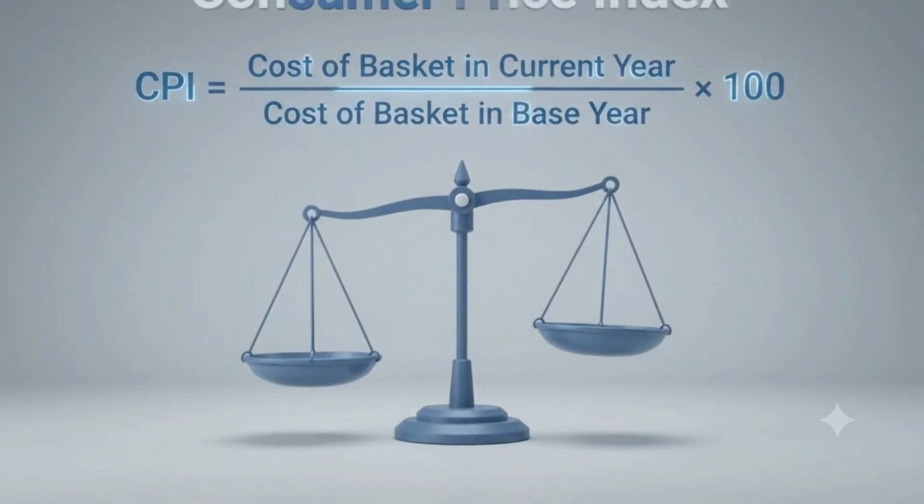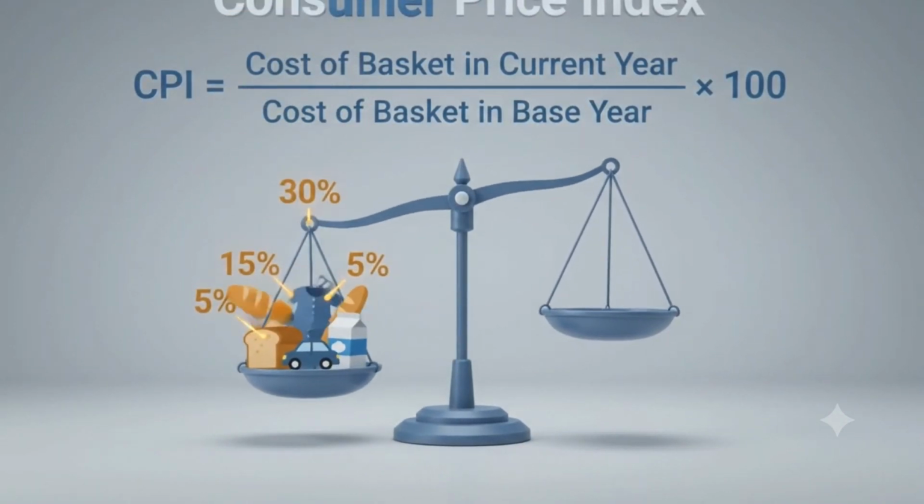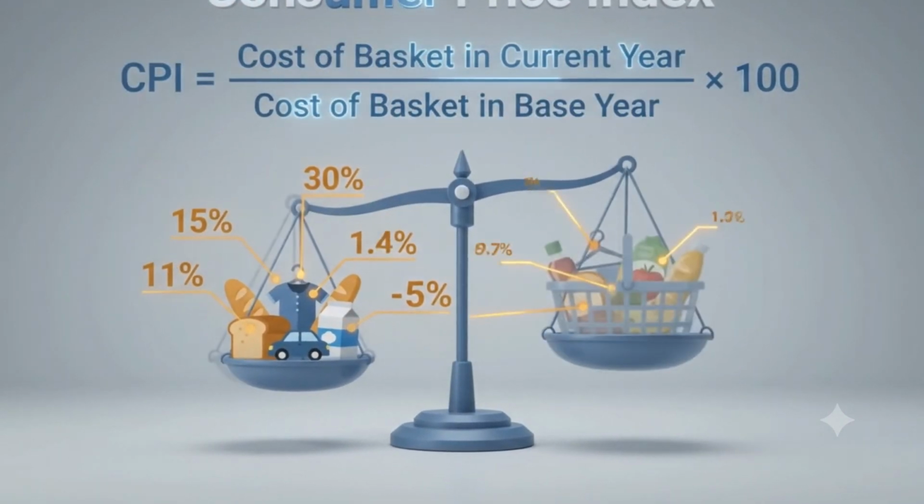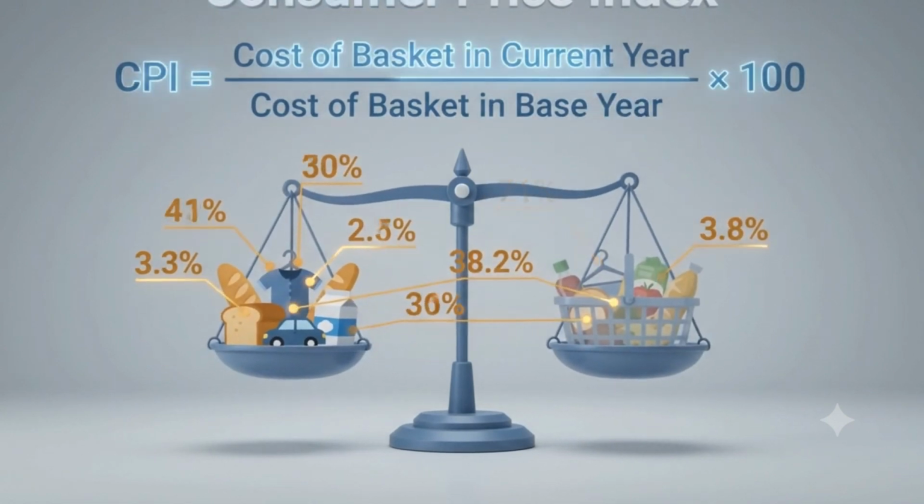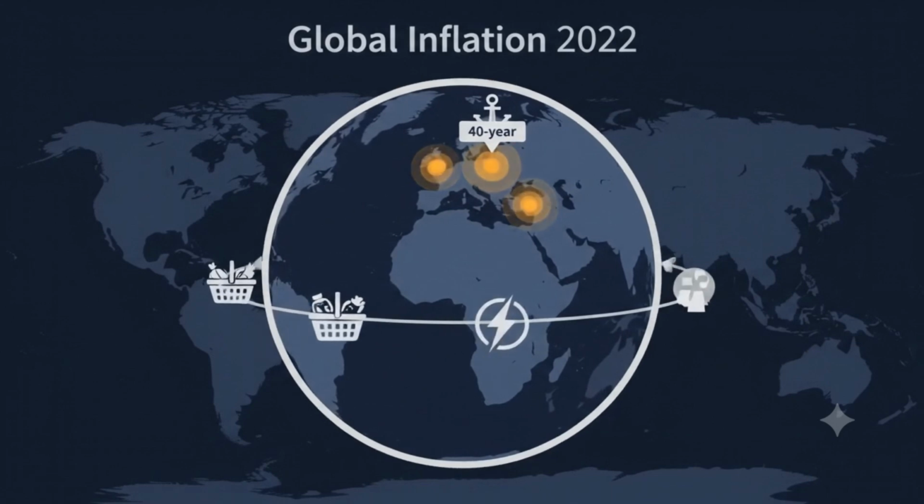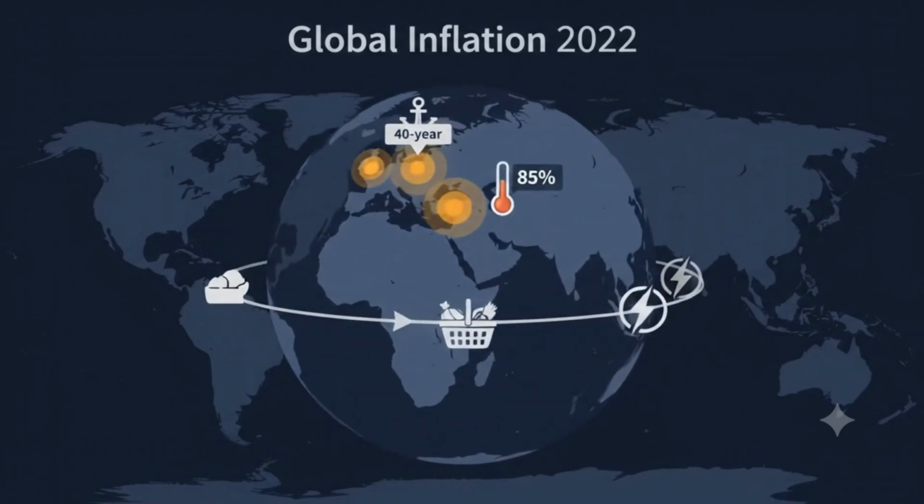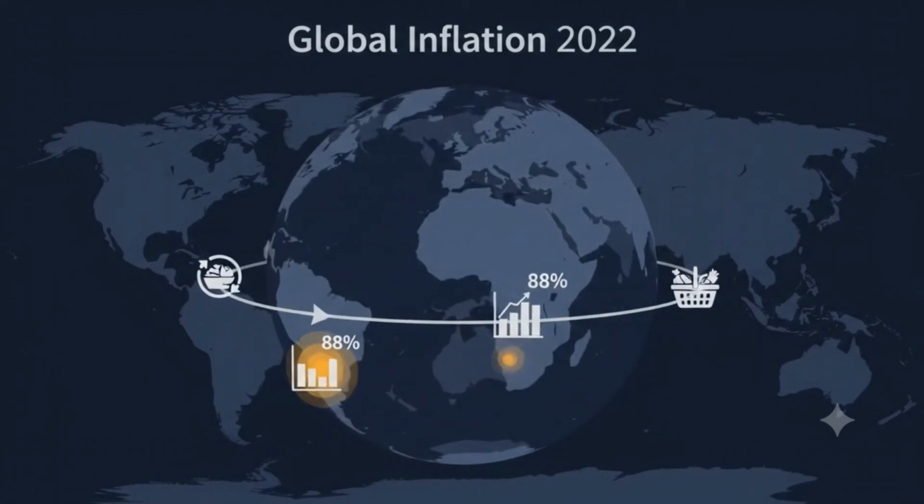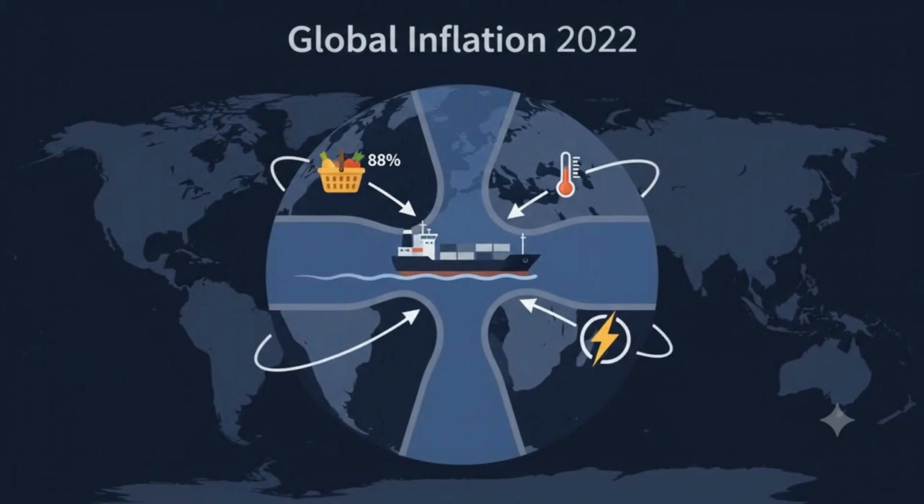We measure it with the Consumer Price Index. We track a weighted basket and compare its cost today to a base year. Real example: in 2022, inflation hit multi-decade highs worldwide. The UK reached a 40-year high. Turkey neared 85%, hitting 88%.